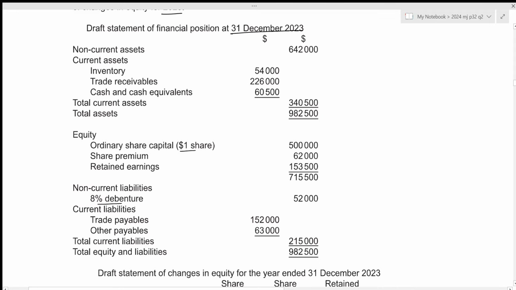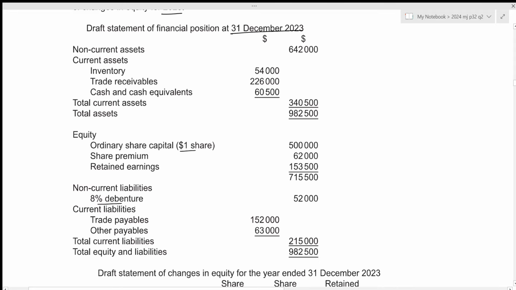Then we can include profit for the year. We have to include the correct value. And we have already included the calculation for the correct value right here. So that will be 122,000 minus 1,600 minus 14,950, which results in the value of 105,450. Let's write it down. And this should be added to the retained earnings column. So 105,450. That will be all for our statement of changes in equity.